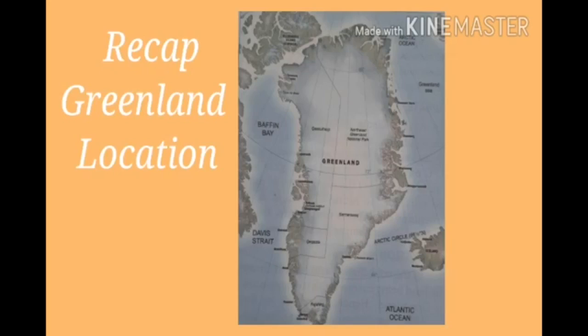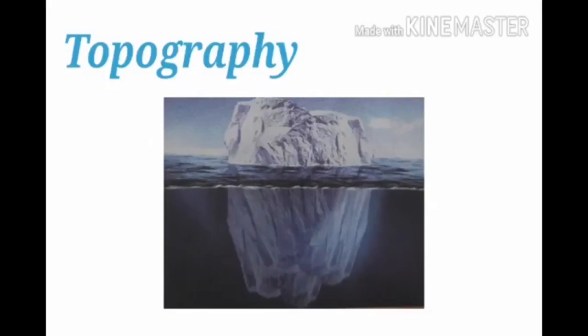Children, Greenland lies in the North Polar region, the part of the earth which is extremely cold throughout the year. This region is also called the Tundra region. Its capital is Nuuk. Children, next we learn topography. Greenland is a low plateau surrounded by coastal mountains which are always covered with thick snow. An iceberg is a floating mass of ice in the sea.